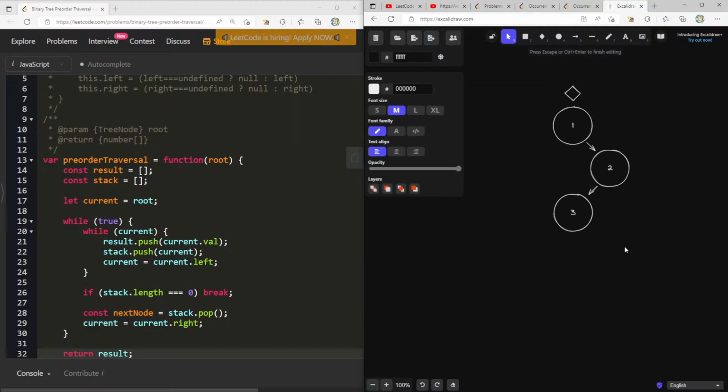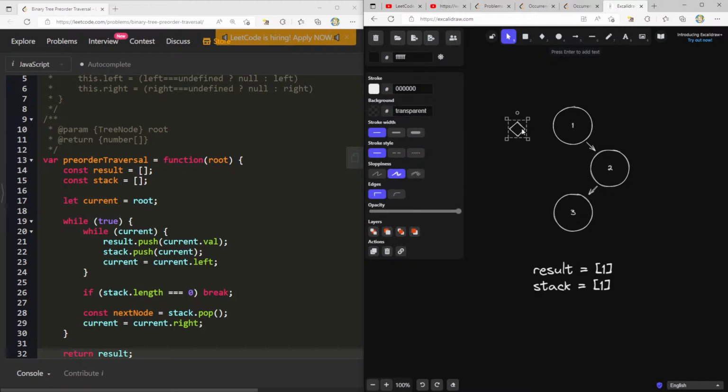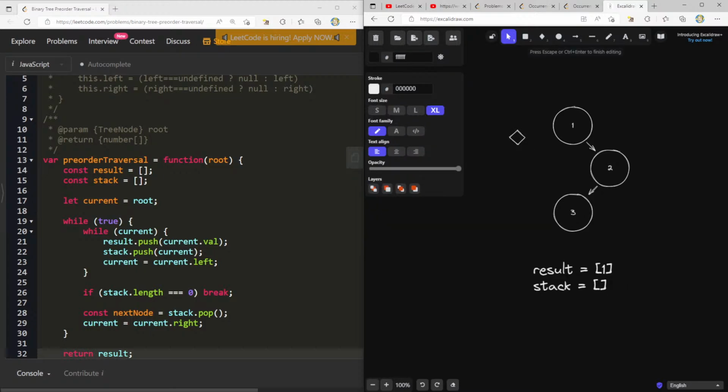Now I want to do like what I always do, right? I'm going to go ahead and start drawing out my result and my stack. Okay, so we're right here in the beginning. This diamond represents my current. So while true, okay, while current, result.push current.val, so this will be 1, stack.push 1, current equals current.left, now we're right here. While current, this is false. If stack.length is 0, it's not. So now we say const next node equals stack.pop.